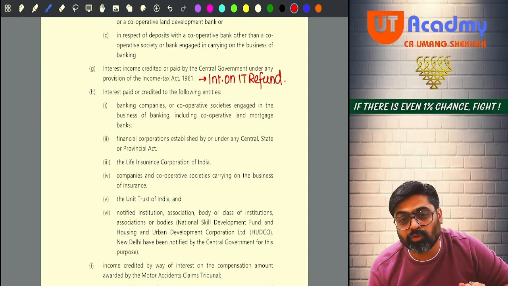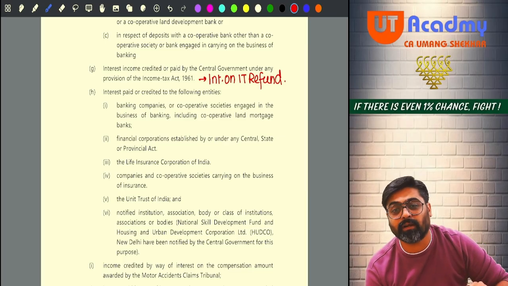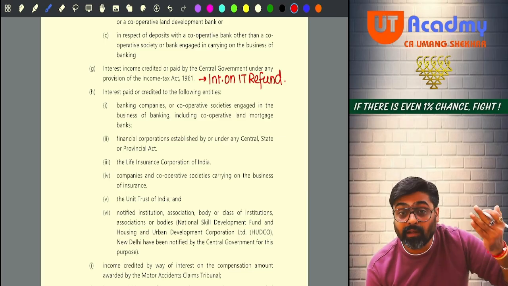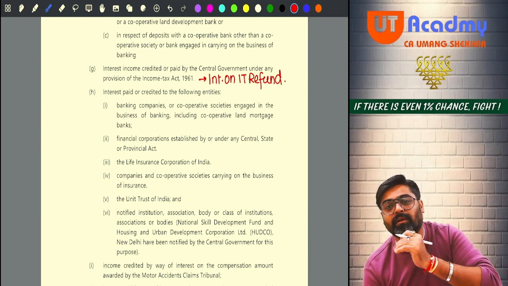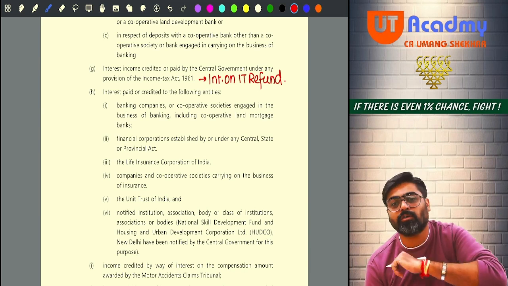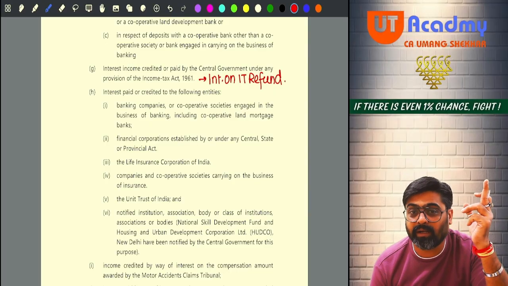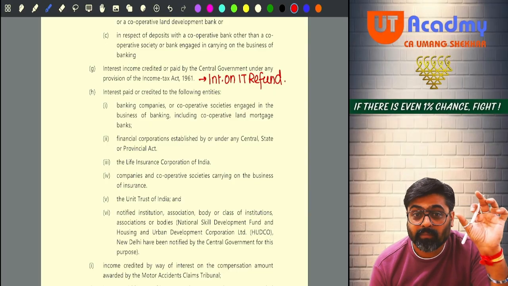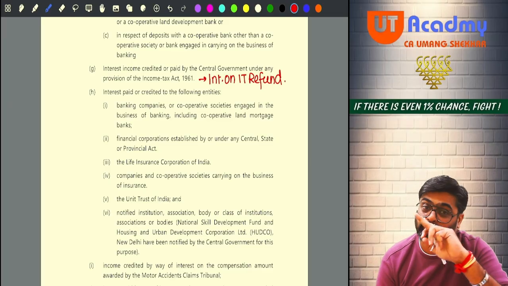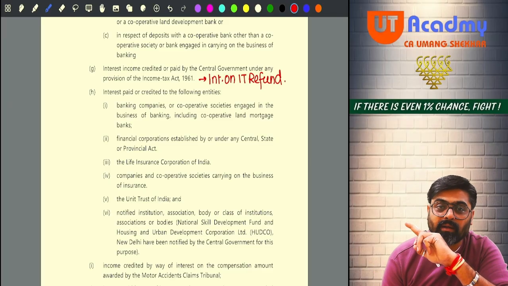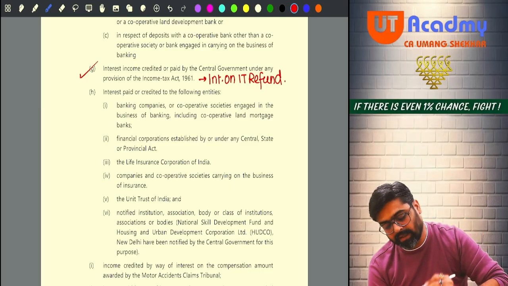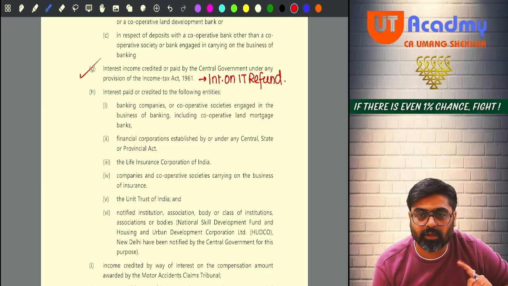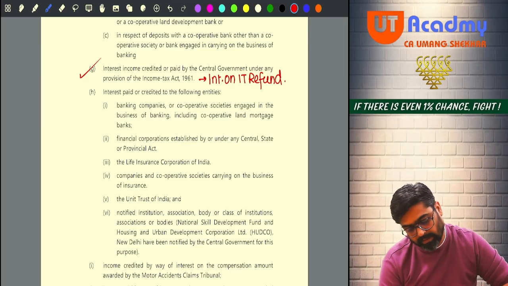So when the government gives you interest as per the provisions of the Income Tax Act, whenever there is a refund of income tax due, at the time of giving that income tax refund, the interest will also come. That refund will not be treated as your income, ignore. But that interest will come, and that will be taxable as your income. Do you remember? But on that, the government is not going to deduct any TDS. Okay, remember this point.